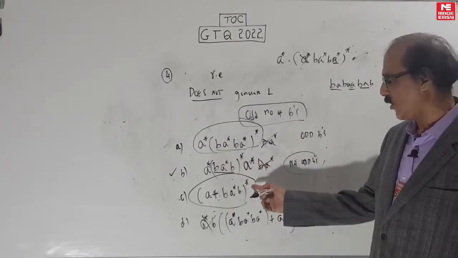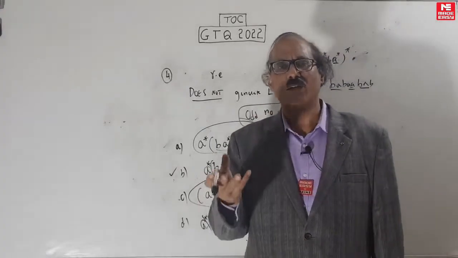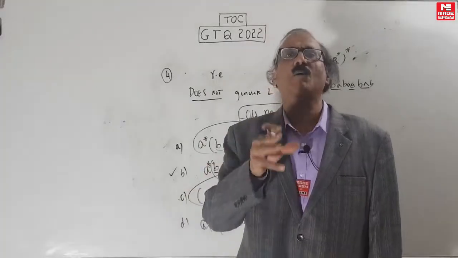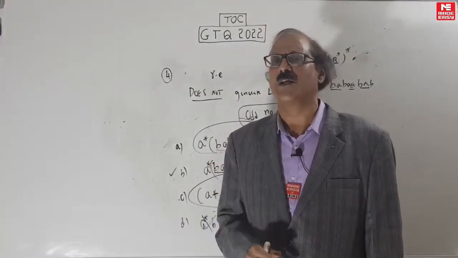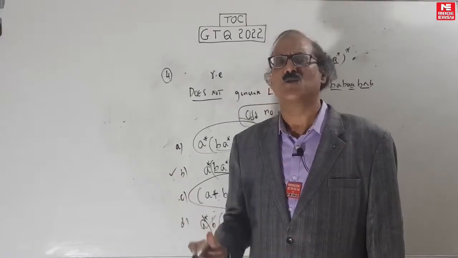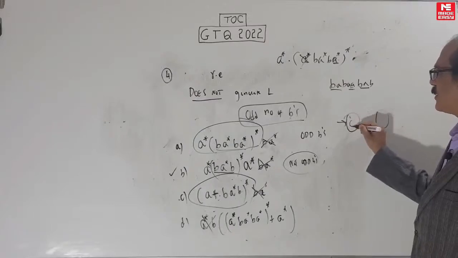Instead of just proving it logically, I can prove it through machine also. Remember, for things like even and odd, you can also remember the expression which comes from the machine. Normally you don't have to remember regular expressions coming from machines, because usually machine expressions are very complicated. But even odd is so simple, it's a good idea to remember it. See, for example, even A's, what is the machine?